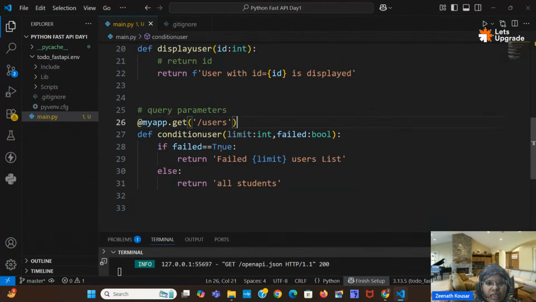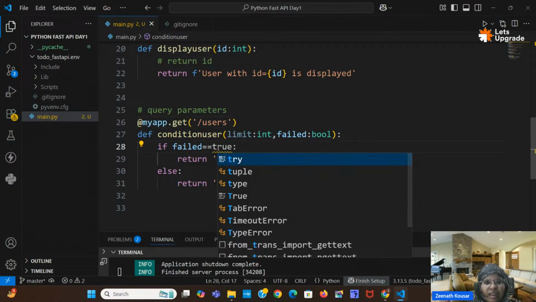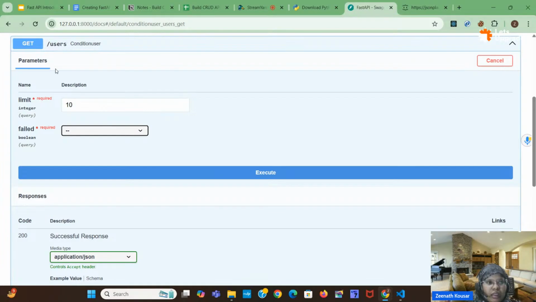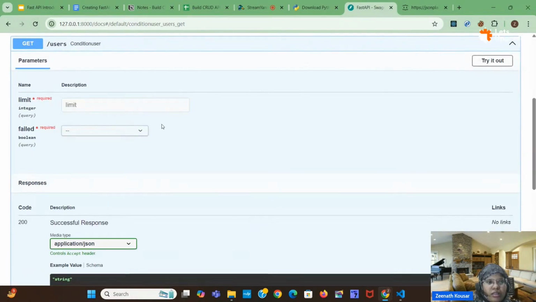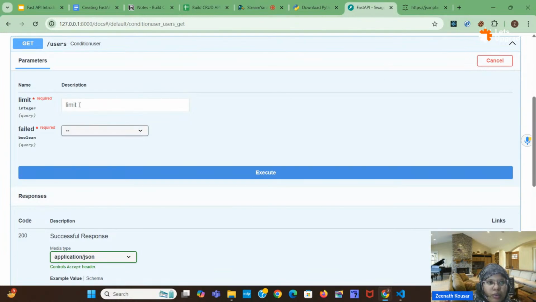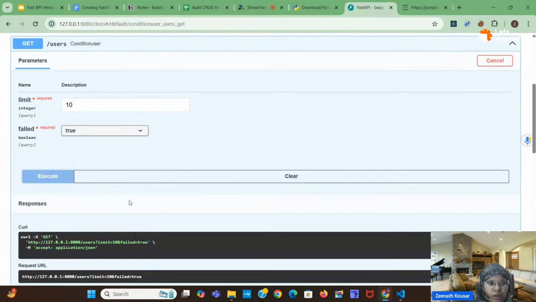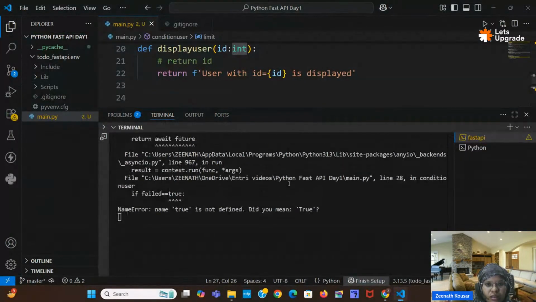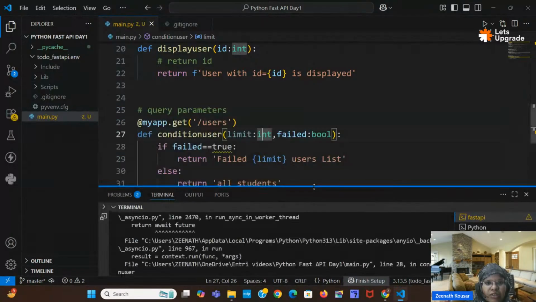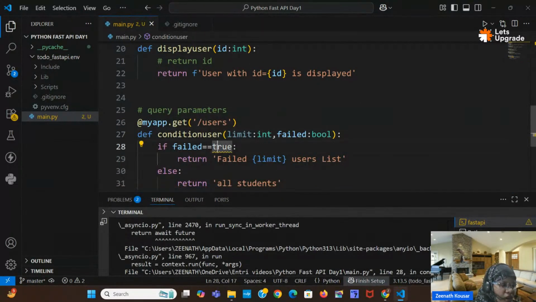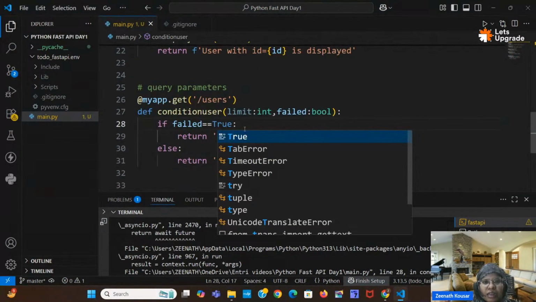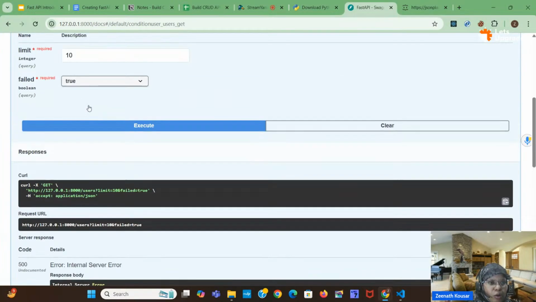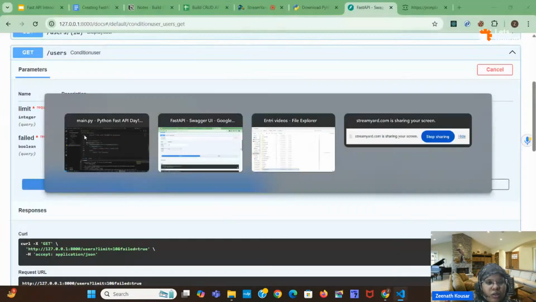And just a second, here it is capital T. I will do it as a small t. I will refresh once. Okay, so try it out, and I will give 10 here, and here I will select true, execute. Okay, just a second. Actually, in Python, true or false boolean values should be capital, but here it is showing small true. I will check once. Okay, so this is the query.